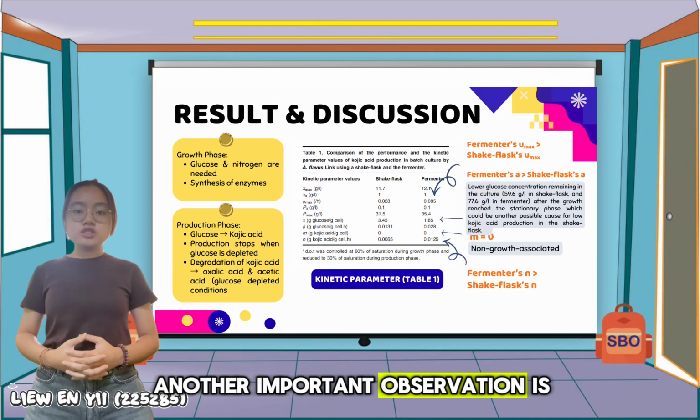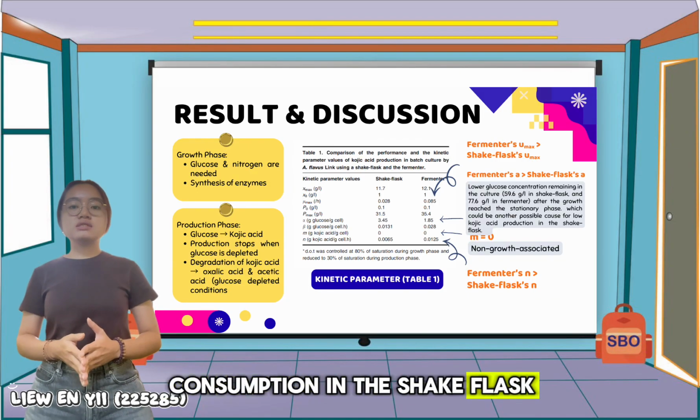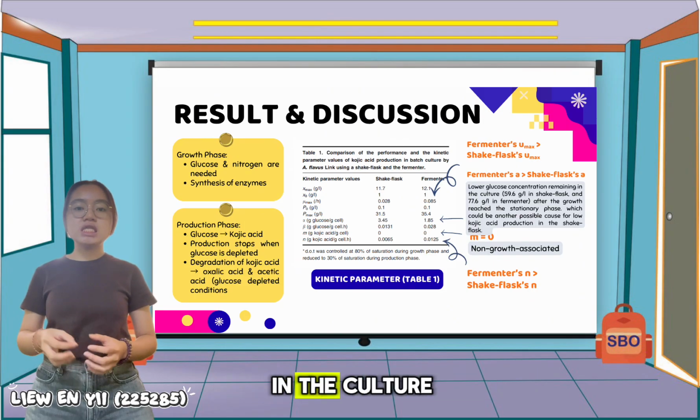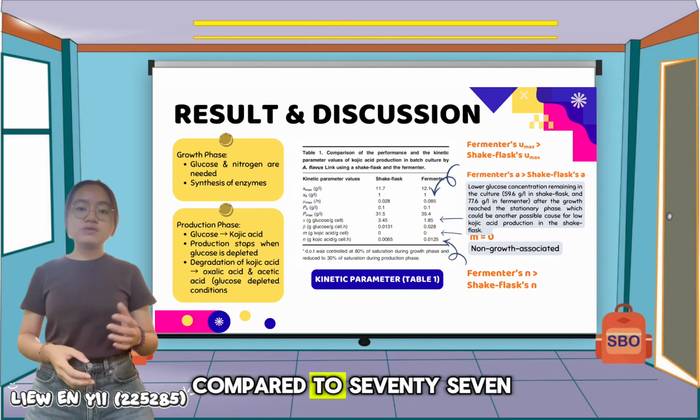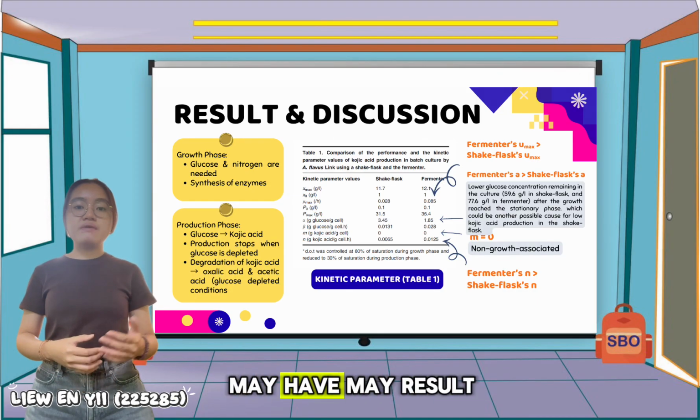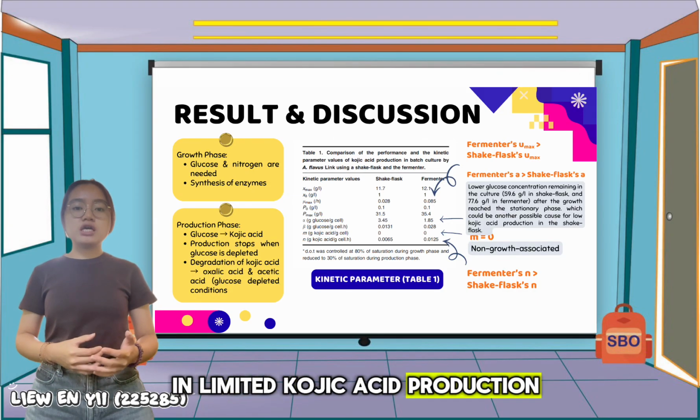Another important observation is related to glucose consumption in the shake flask. More glucose was consumed during the growth, leaving only about 59.6 gram per liter in the culture after the stationary phase, compared to 77.6 gram per liter in the fermenter. This lower remaining glucose supply in the shake flask may have resulted in limited Kojic acid production.